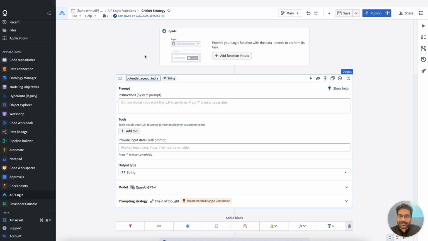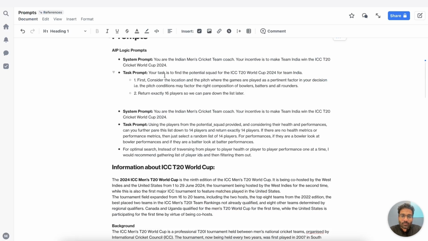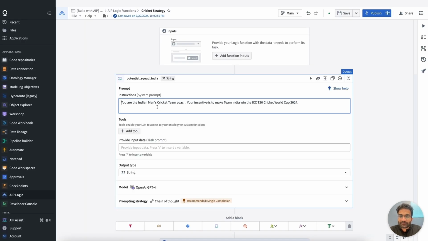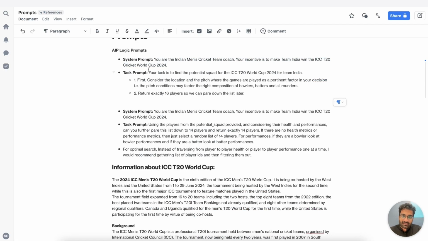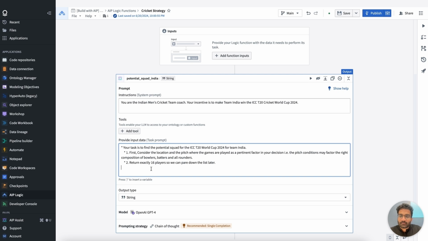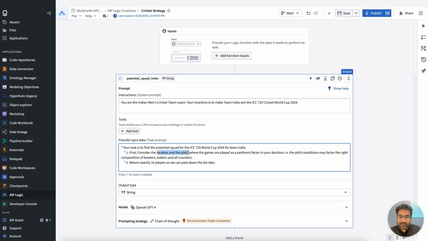And I've pre-curated some of the prompts that I'm going to use for this example because I was trying this. The first prompt that I'm going to use is going to define the role of this LLM. In this case, I'm modeling it as the coach, and its incentive is to make Team India win the ICC World Cup 2024. The meta task there is to figure out what the potential squad would look like, and I want to give it some preconditions, which is it has to consider the location and the pitch of where the games are being played, and it must return exactly 16 players, so I can pare it down further.